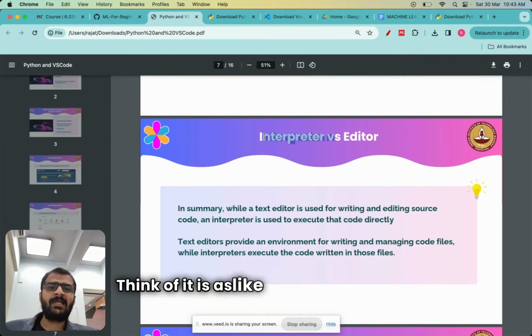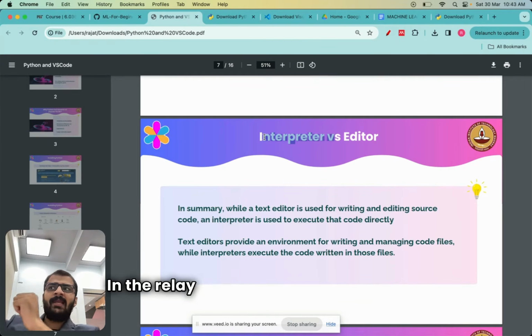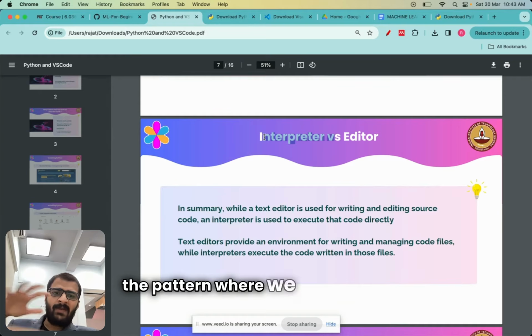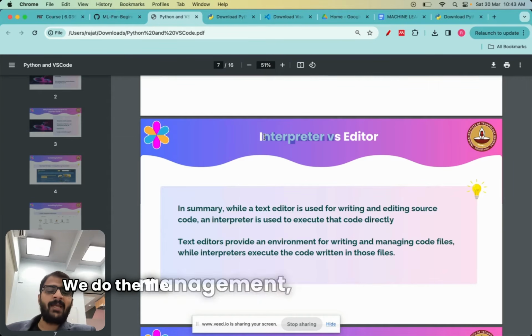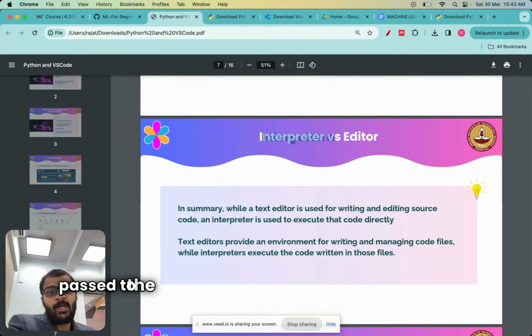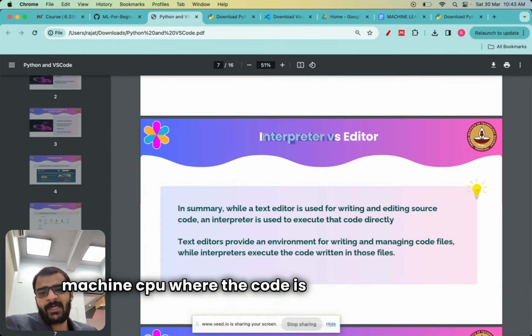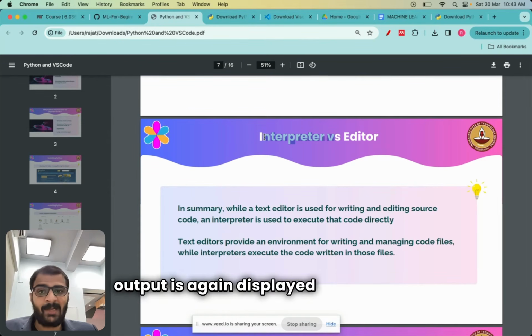Think of it like a relay race. In the relay race, the editor first receives the baton, where we write the code and do the file management, and then the baton is passed to the interpreter, which then passes it to the machine CPU where the code is actually run, and the output is again displayed in the editor.